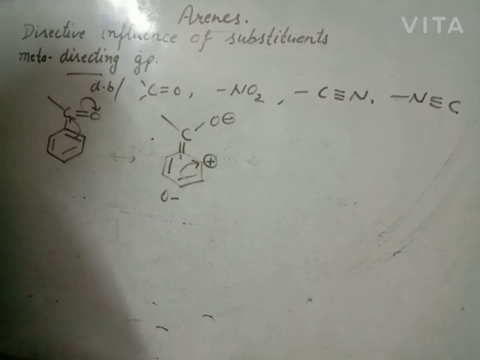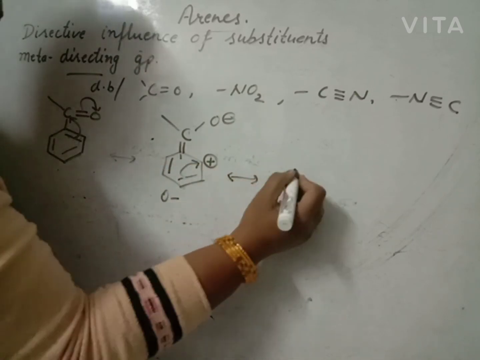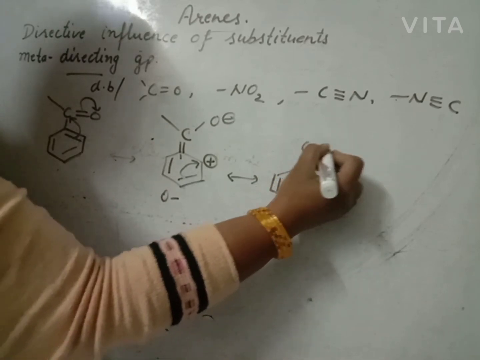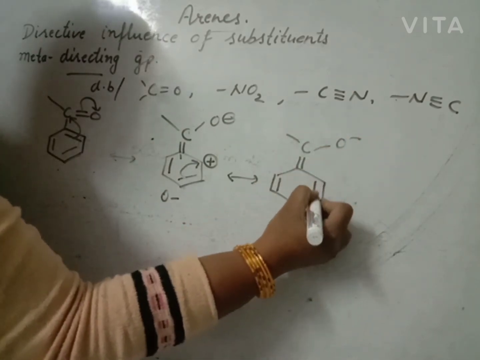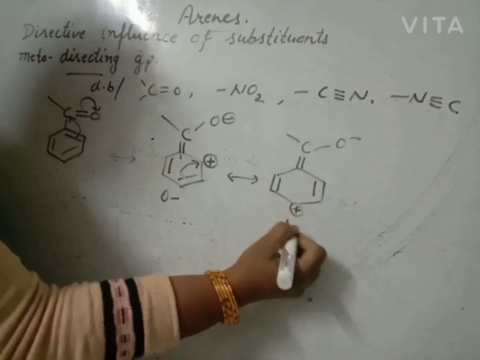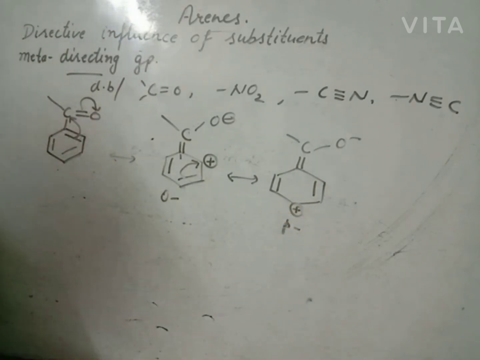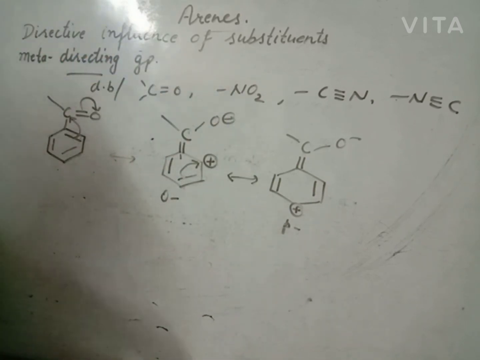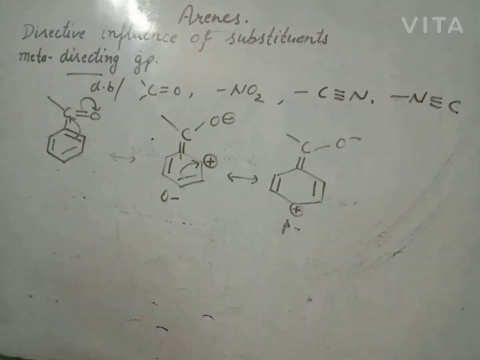It transfers the electron like this. In another structure, we have this group. The para position also carries positive charge. Again ortho carries positive charge. So these groups which attract electrons towards themselves from the benzene deactivate the benzene towards the electrophile at the ortho and para positions. So it is possible that the electrophile will attack only at the meta position.